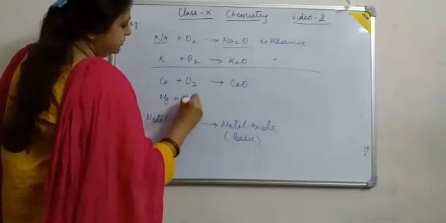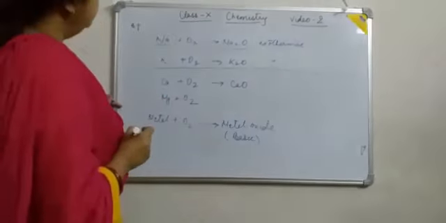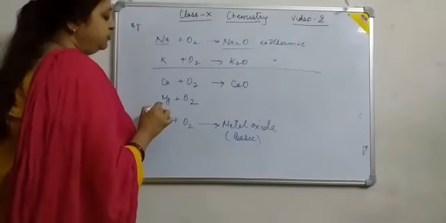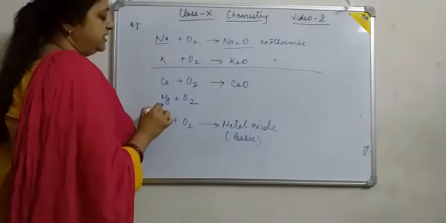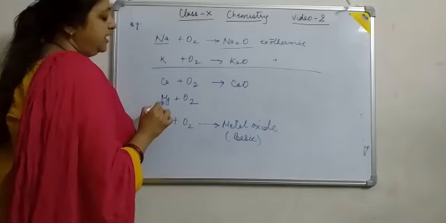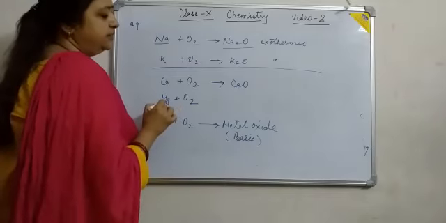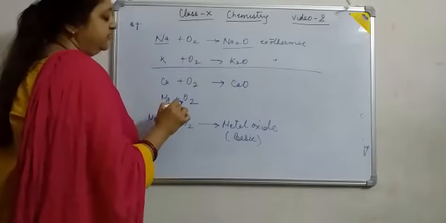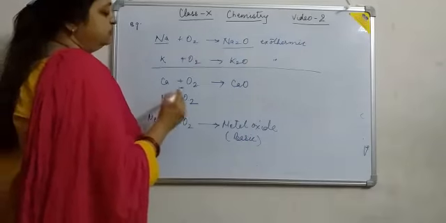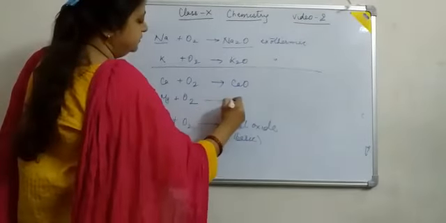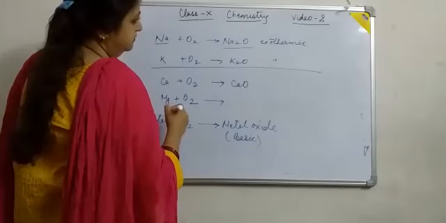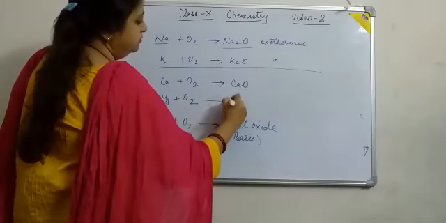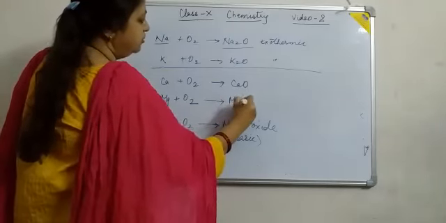How do you react magnesium ribbon with oxygen? We have to remove the magnesium oxide layer from the magnesium ribbon, and then heat the magnesium to burn it with oxygen, and it burns with a dazzling white light. So energy is needed here for magnesium to form magnesium oxide.